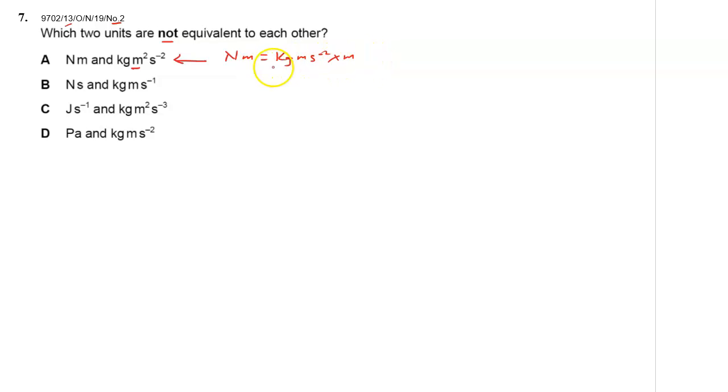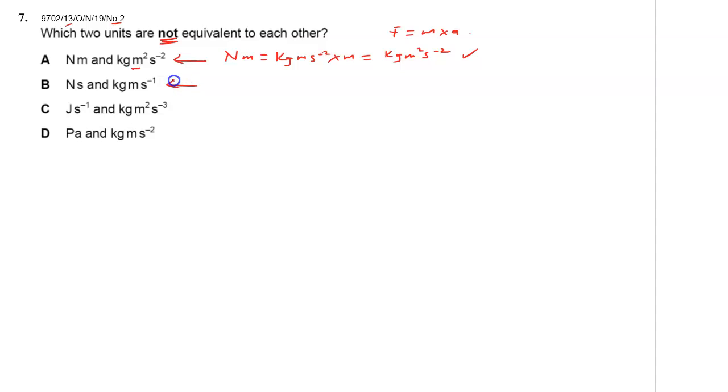Remember, force is equal to mass times acceleration. That's why we are getting kilogram from force and meter for this. So this will give us kilogram meter squared per second squared, which is correct here, because we are looking for the one which is not. So Newton meter is the same as kilogram meter squared per second squared.